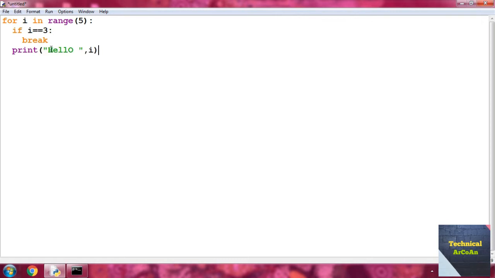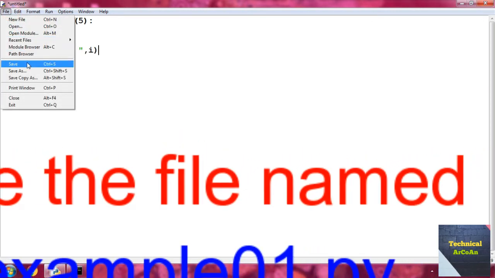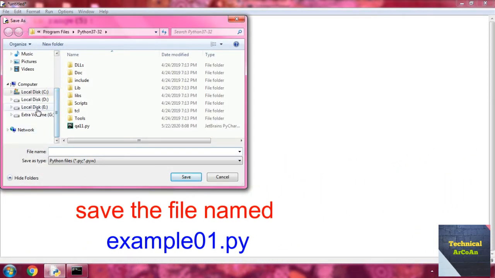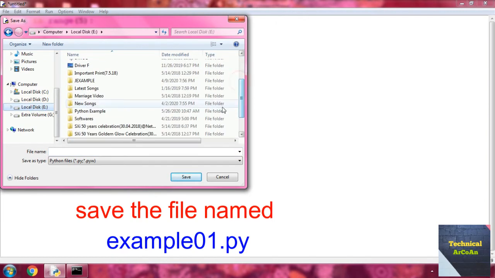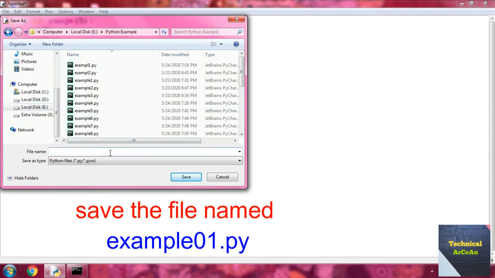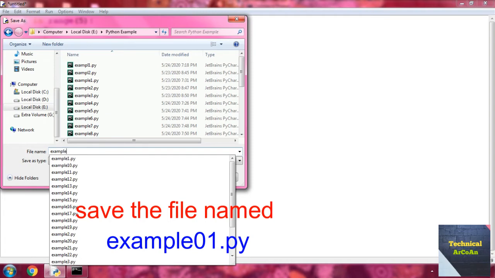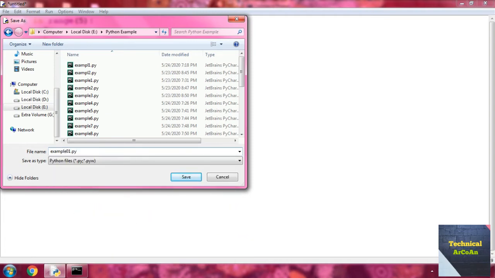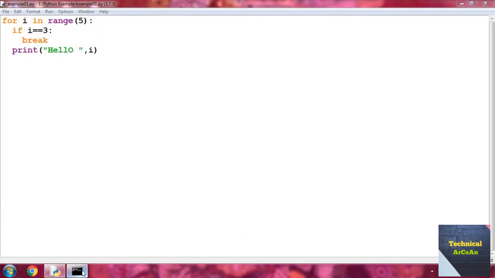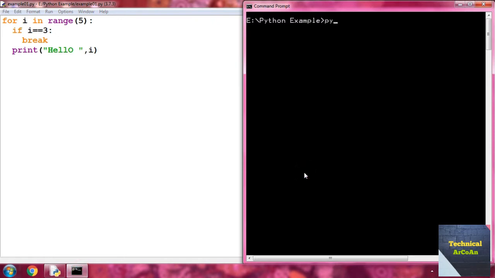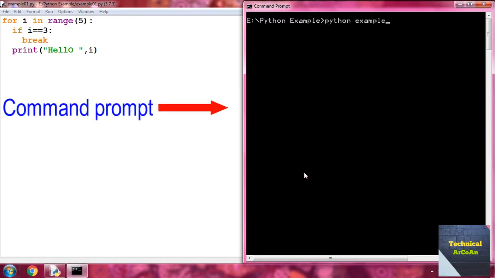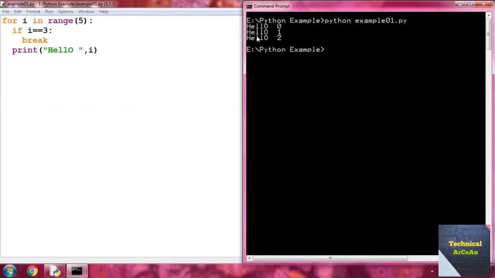After that save the file, go to the save options and go to the E drive, then to the Python example folder, and put the name example01.py. Press enter, go to the command prompt and type python example01.py and press enter. So what happened? At first we get hello 0. Why? Because i value starts from 0; the range given 5 means it goes 0 to 4.